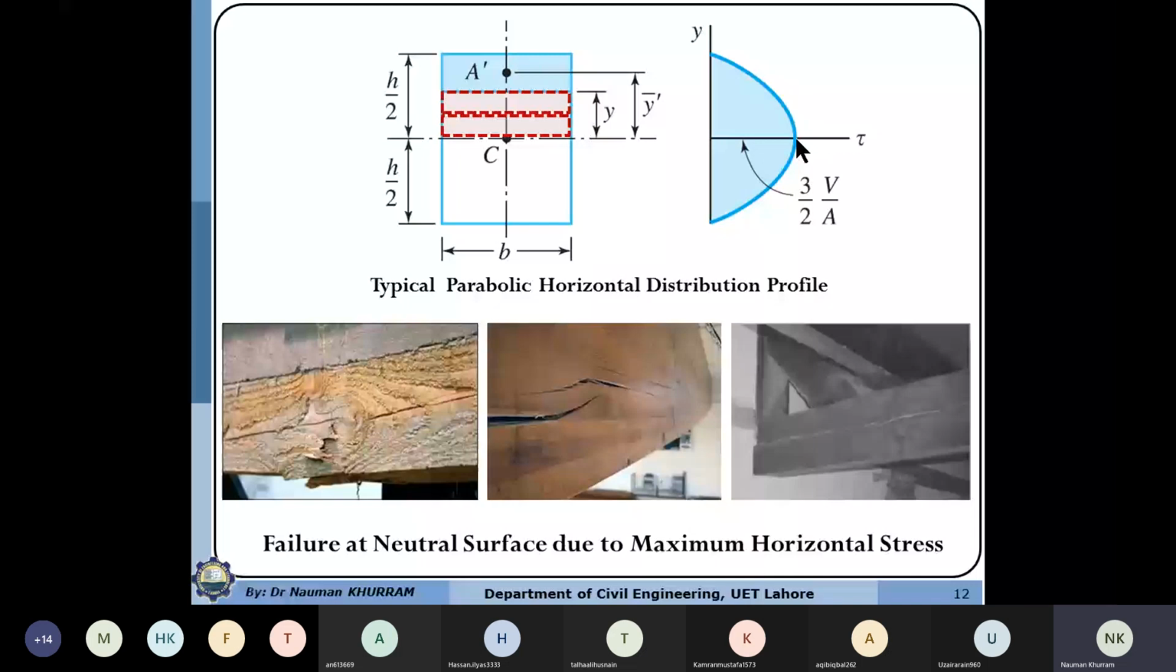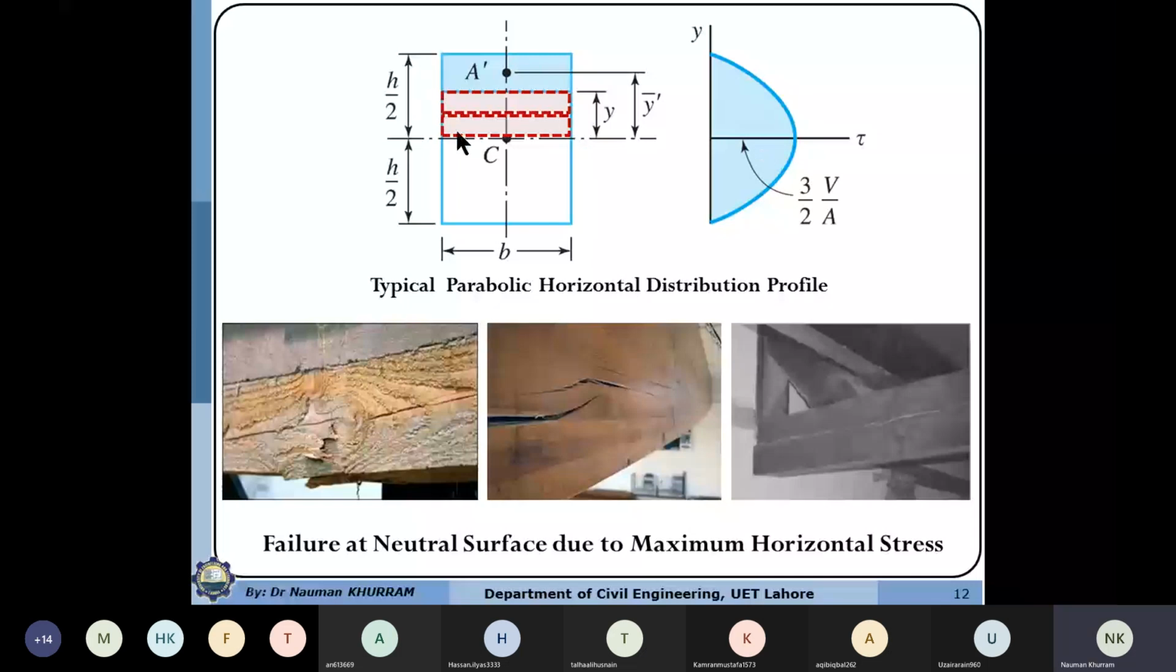So if at this layer the stress is, let's suppose, 25 megapascal, then as per our assumption, the stress will remain 25 megapascal over the entire width along this layer. Similarly, at this point, if the stress is 70, then over the entire width the stress will remain 70. If the stress is 100 over here, then along the neutral axis, at any point, the stress will remain 100. That is as per our assumption.